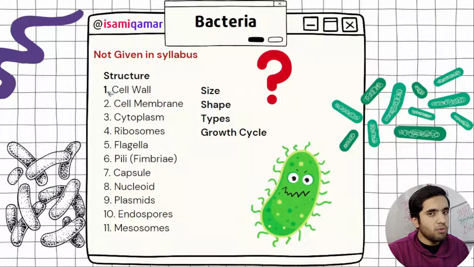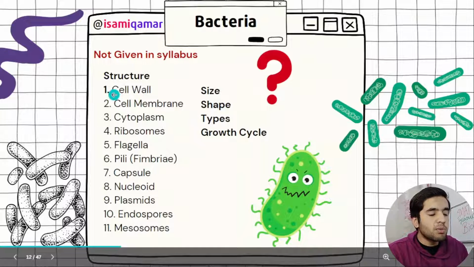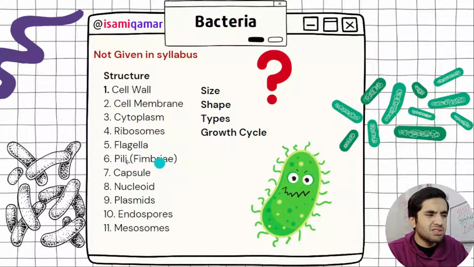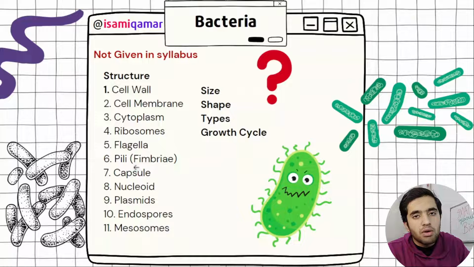Very basic things. If you study prokaryotes, you will definitely know all these things, like what the cell wall of bacteria is, and then we have the cell membrane, a capsule, and slime is also included. Then we have cytoplasm, ribosome, flagella, pili, and fimbriae. That's the extra thing you should study. Bacteria use it for conjugation, for sexual reproduction. No, it's actually not sexual. I think conjugation is sexual reproduction. I'm just confused. Just look at that.